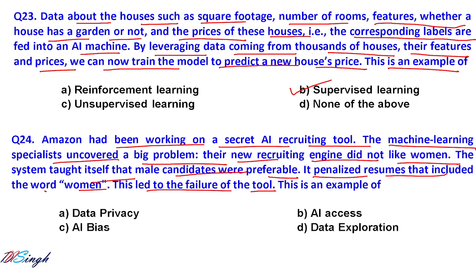So this is an example of AI bias, because our algorithm or our tool is infected by prejudices that women are not good employees. So that type of problem is called what?